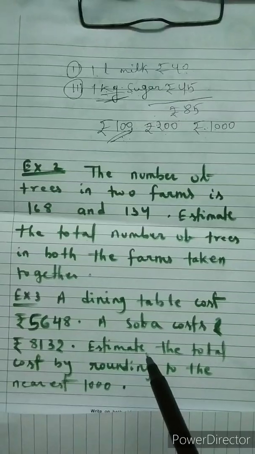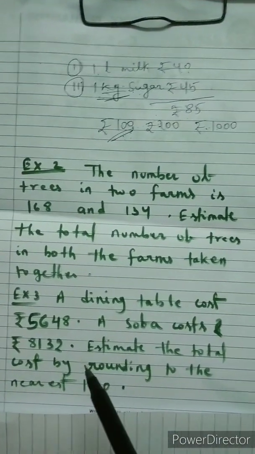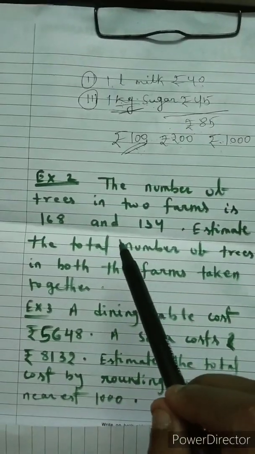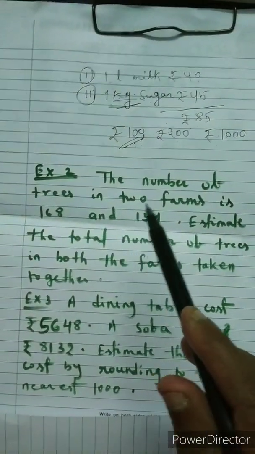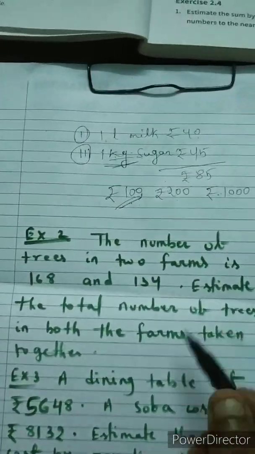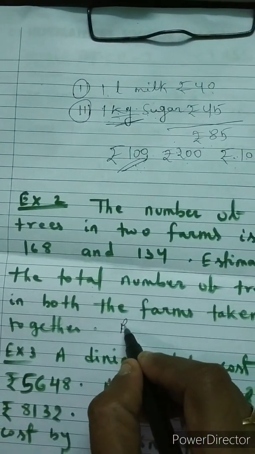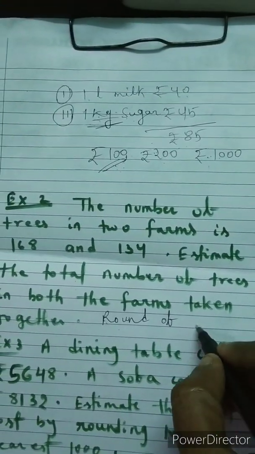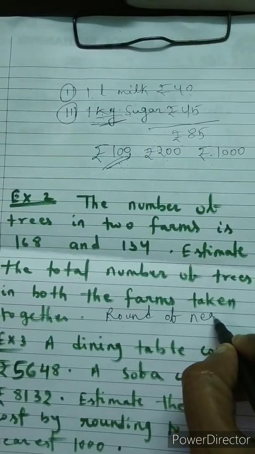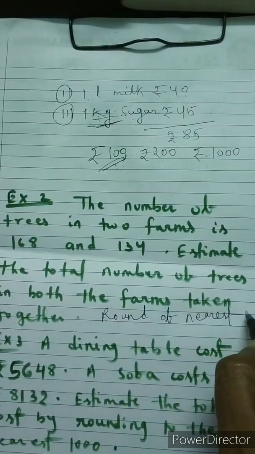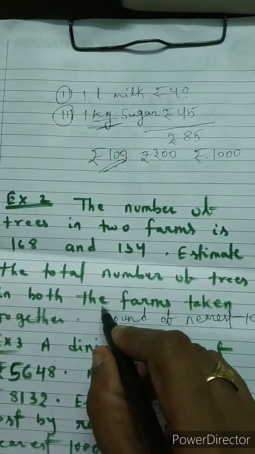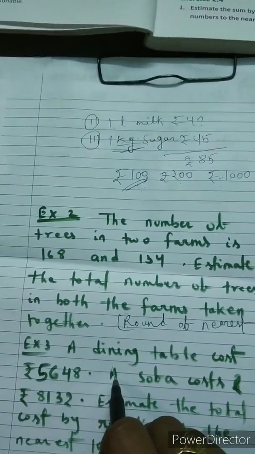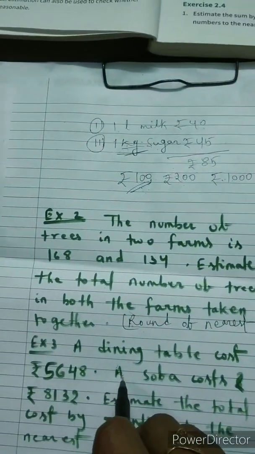Estimate the total cost by rounding to the nearest thousand. Here children, round off to the nearest 10, I just write in a bracket. Round off to the nearest 10 and do this problem. And round off to the nearest 1000 and do this problem.